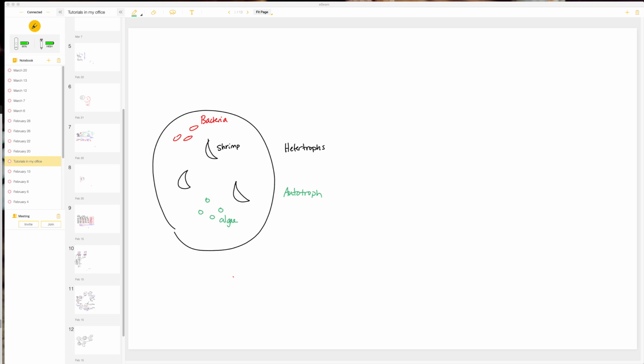So shrimp, it has to take in some kind of carbon source, probably in the form of complex carbohydrates or whatever, but sugars basically, right? So the sugar is going to go in. This is our carbon source, so I'm just going to put a C there. And because they're doing cellular respiration, they also need oxygen, right? So oxygen, O2, is going to go in as well.